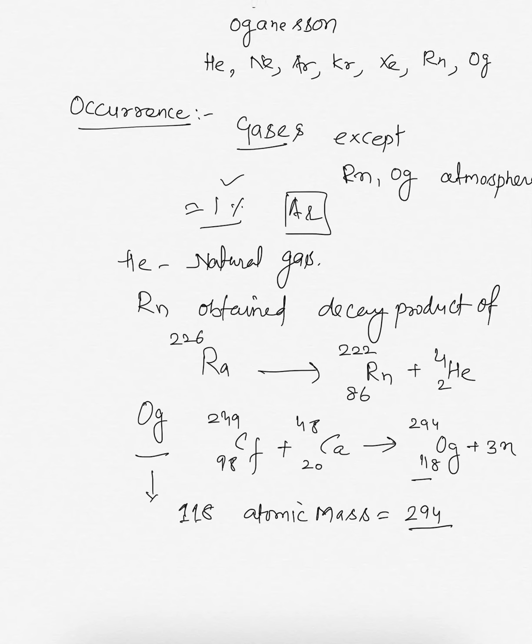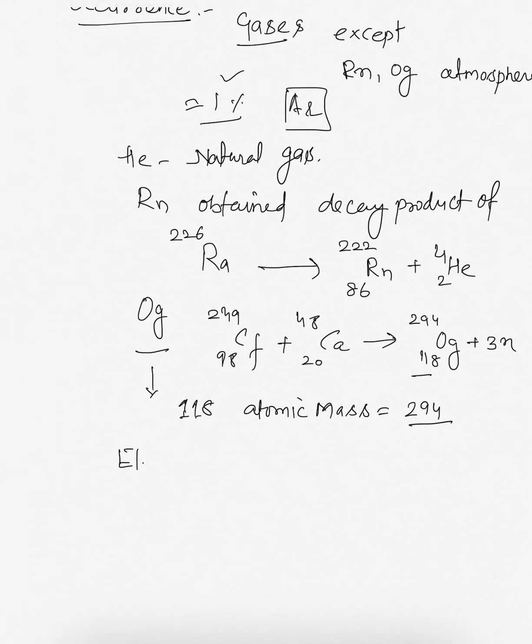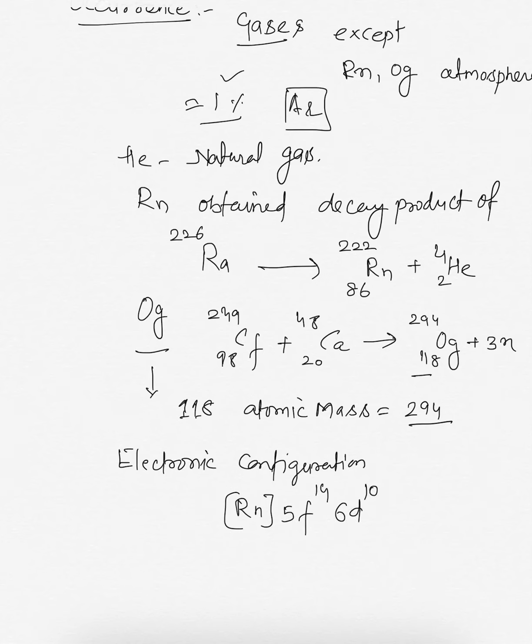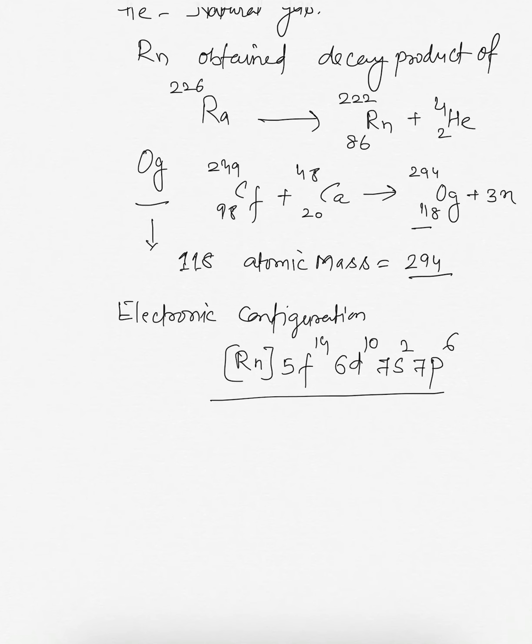Its electronic configuration is radon, the previous noble gas, 5f14 6d10 7s2 7p6. This is the electronic configuration of Oganesson.